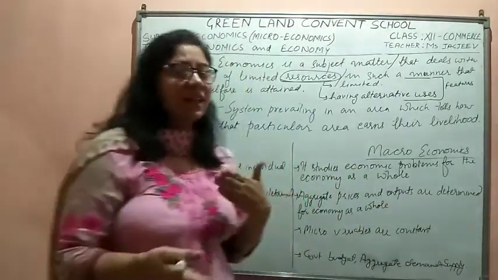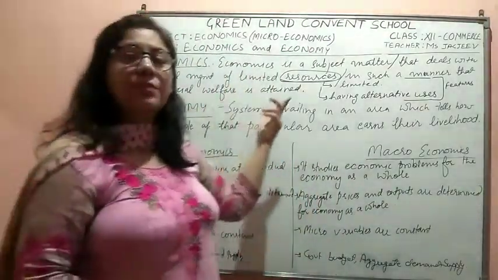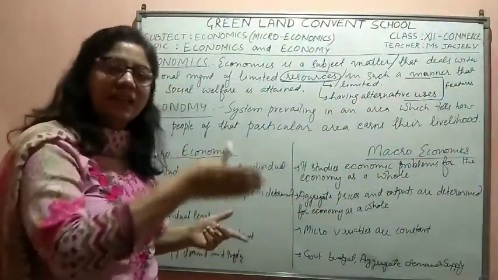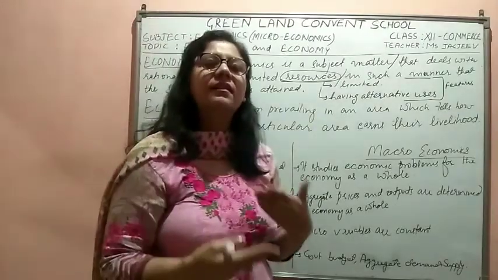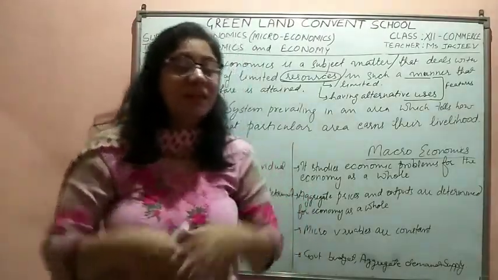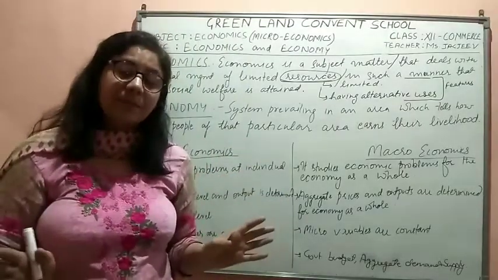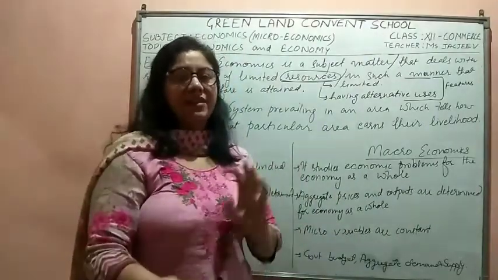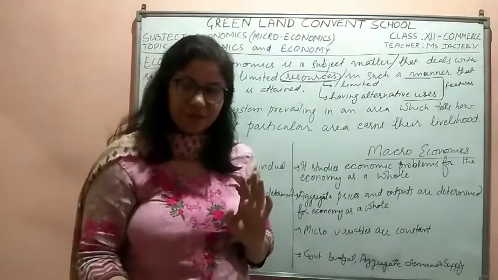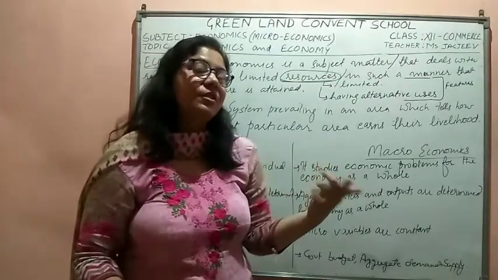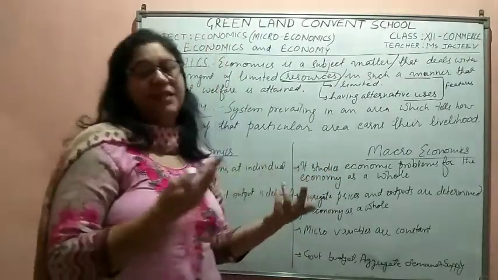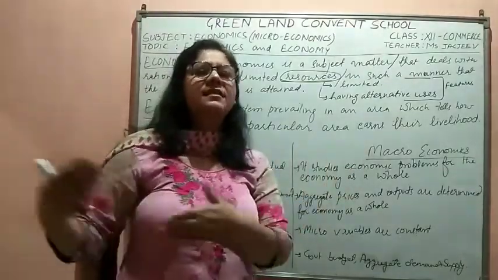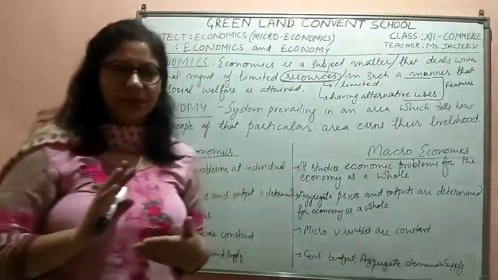So, what we can say? Economy is a system prevailing in a particular area by which the people living in that particular area earn their livelihood. So, what is economy? Economy can be defined as a system prevailing in a particular area by which people of that area earn their livelihood. So, it could be agricultural economy, it could be industrial economy, it could be mixed economy, socialist economy, or capitalist economy. We will be further discussing step by step all these topics.